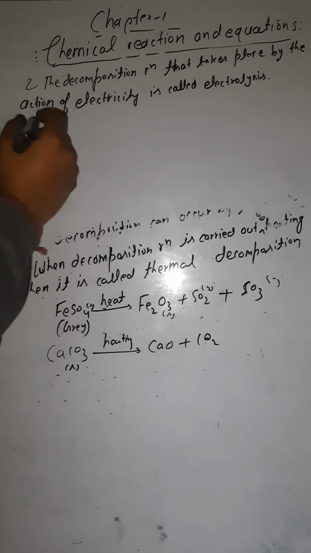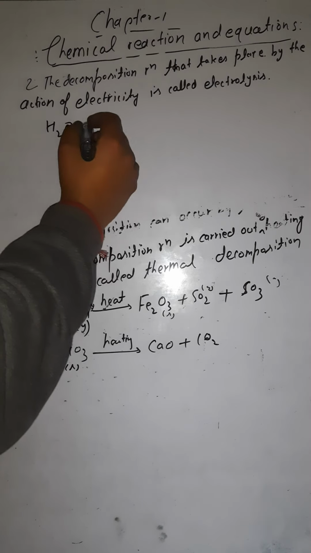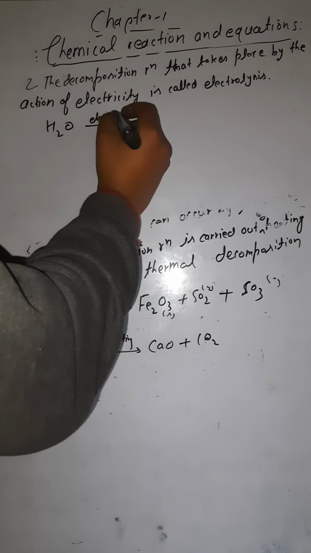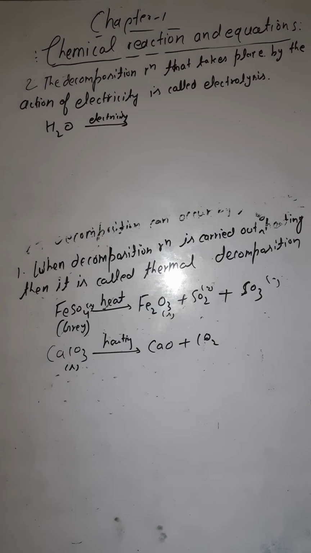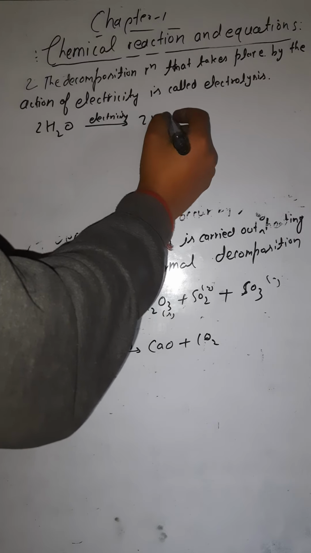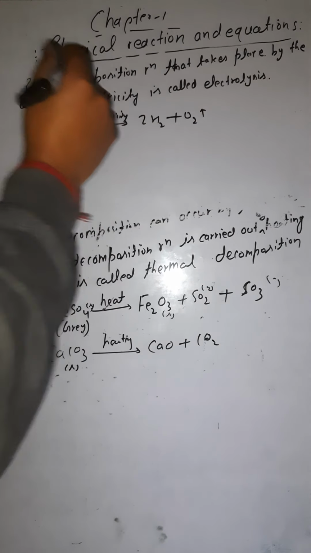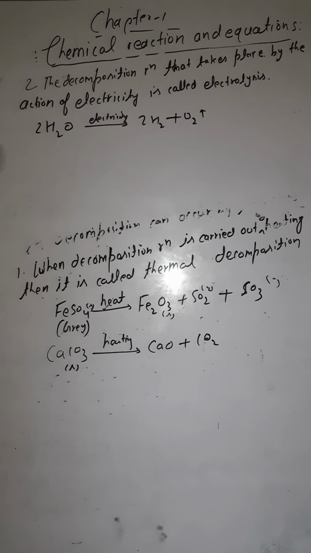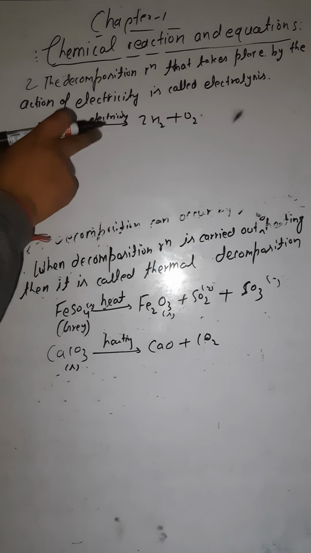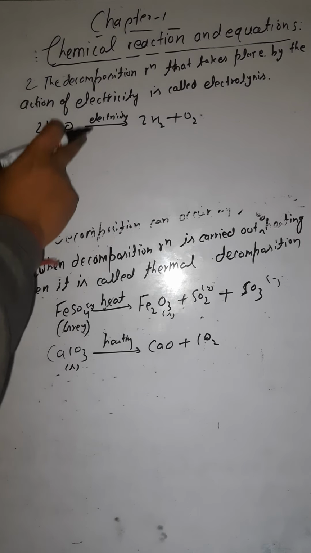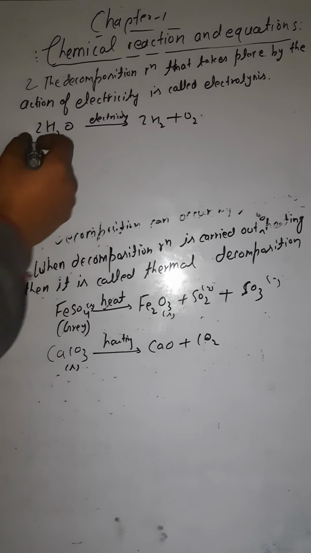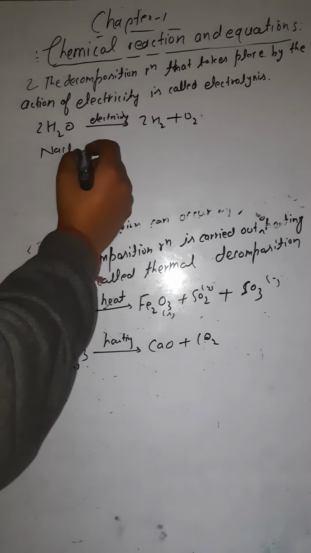Examples of electrolysis, like you have water, and to this water you are applying electricity. So this water is being decomposed into hydrogen and oxygen gas. So this is again the example of decomposition, but here we are using electricity to decompose it, so it will be called electrolysis also. Okay, one more example, like you have NaCl, that is salt.